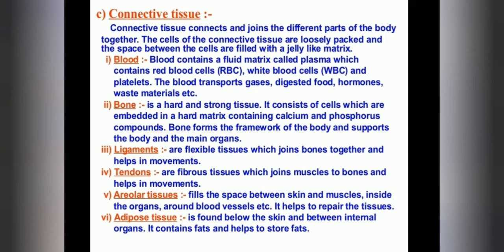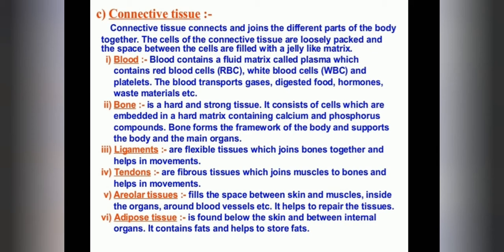So these float in the plasma, that is in the fluid matrix. The blood transports gases, digested food, hormones, waste materials, etc. So this is the function of the blood. So how many types of blood cells do we have? Three types. Those are the RBC, WBC, and platelets. Is it clear, my dear students?